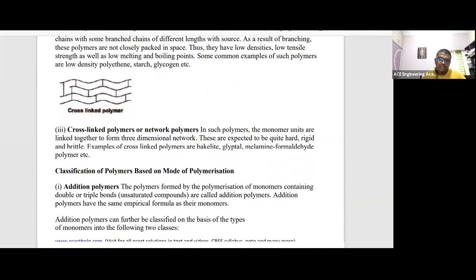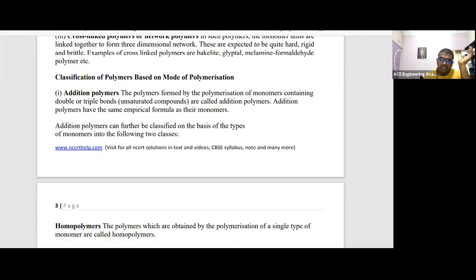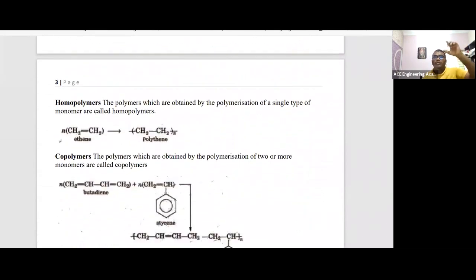Next step. Listen carefully. Based on the polymerization technique also, there are 2 types of polymers. One is the addition polymerization technique, the second is the condensation polymerization technique. I'll explain these things also here. Within addition polymerization, homopolymer means a single unit multiplied a number of times. Ethene gives polythene. Vinyl chloride plus vinyl chloride gives polyvinyl chloride. If it has a single type of monomer, it comes under homopolymer.